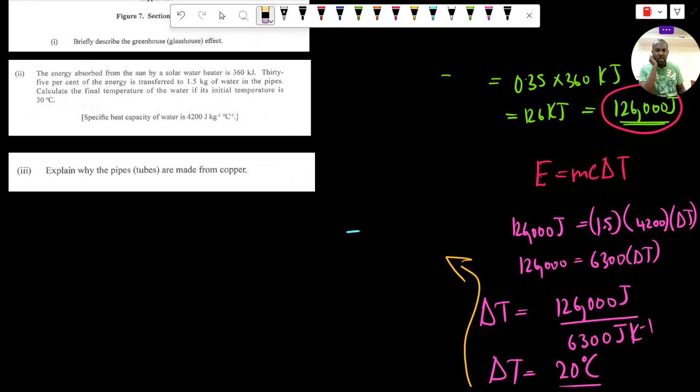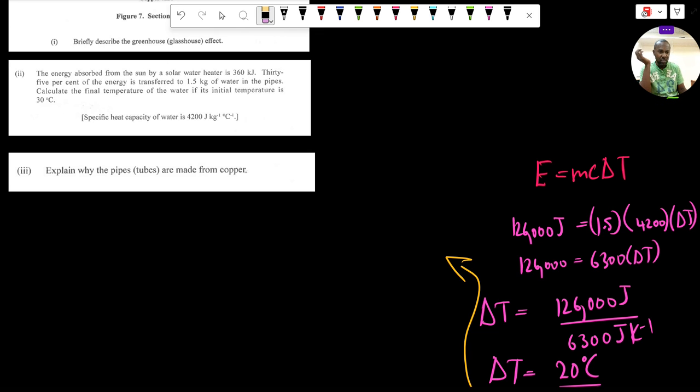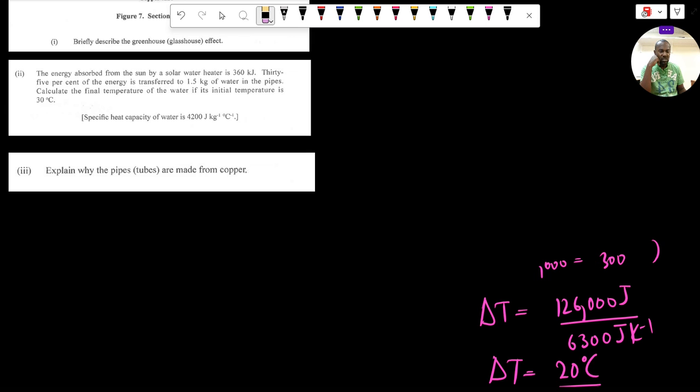Now we know that copper has a very good thermal conductivity. In other words, they are very good thermal conductors, or we can say that they conduct heat very well. And as a result of that, copper pipes are suitable for use in a solar water heater.